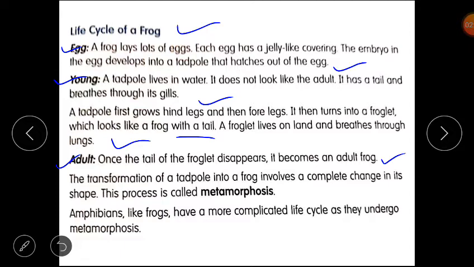The transformation of a tadpole into a frog involves a complete change in its shape. This process is called metamorphosis. Amphibians like frogs have a more complicated life cycle as they undergo metamorphosis. Clear students? I hope you understand the lesson.